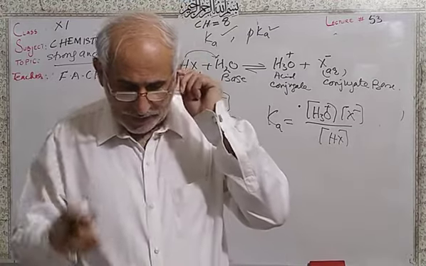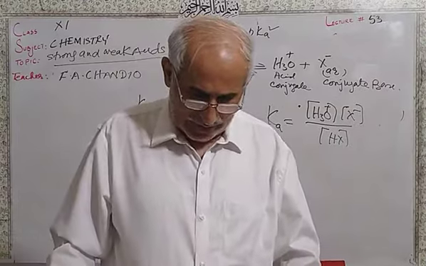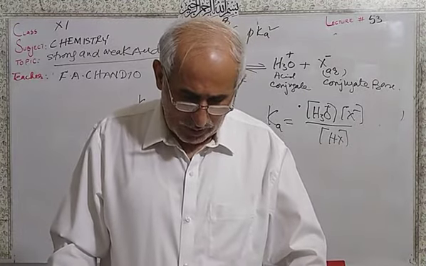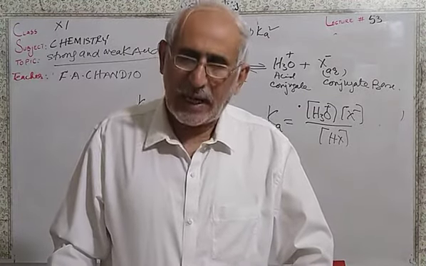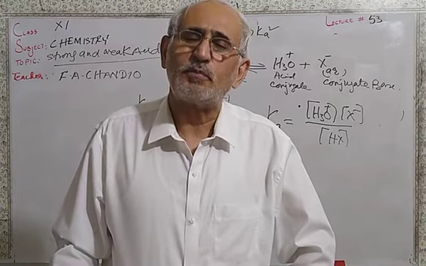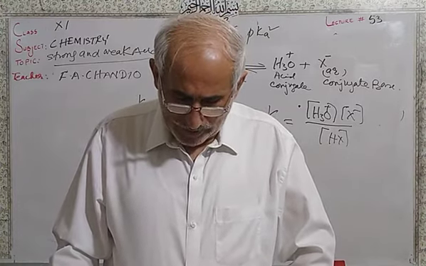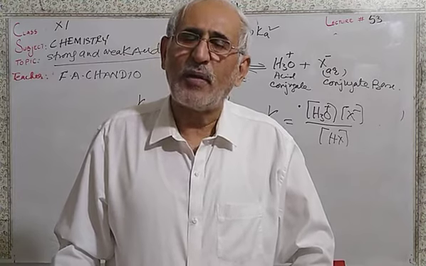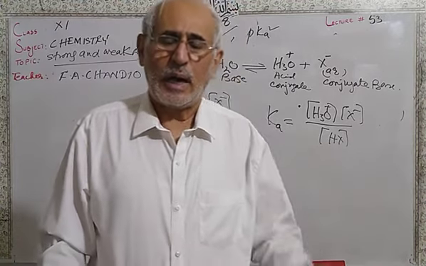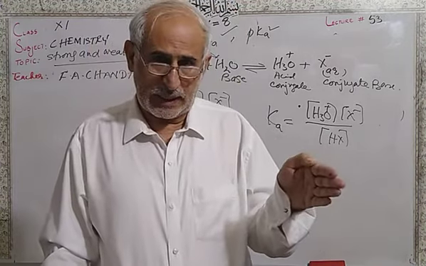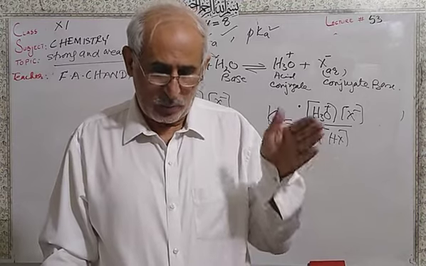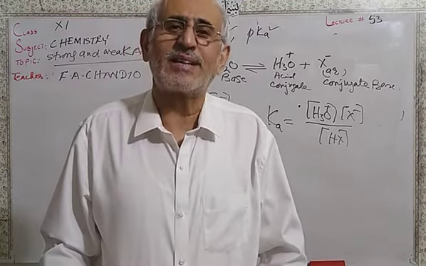If you see the table 8.2, perchloric acid has the highest value of Ka, 1 into 10 raised to power 10. The highest value of Ka shows that perchloric acid is the strongest acid.